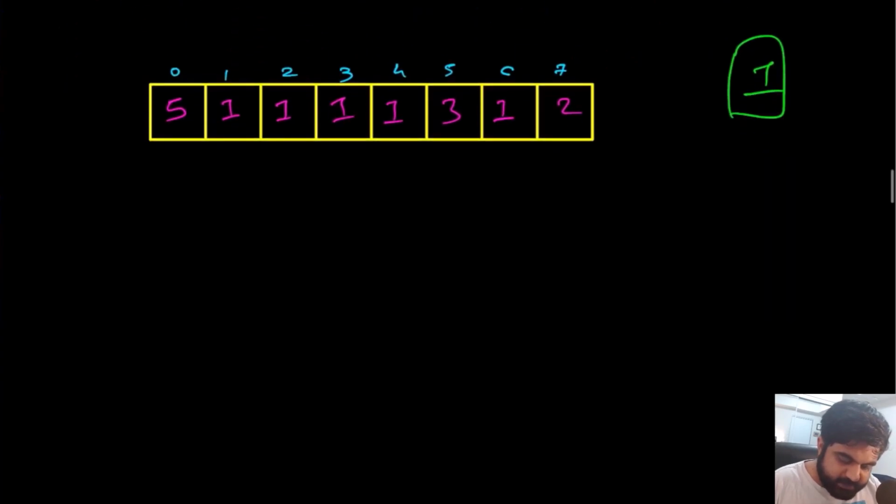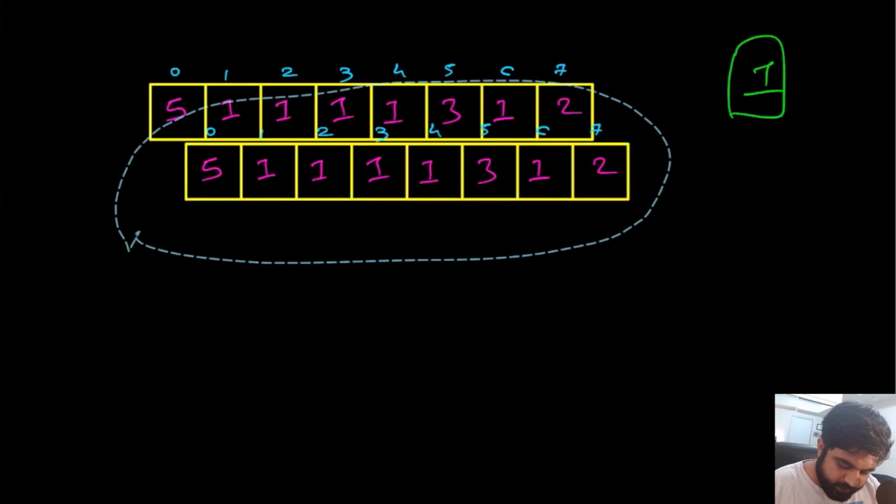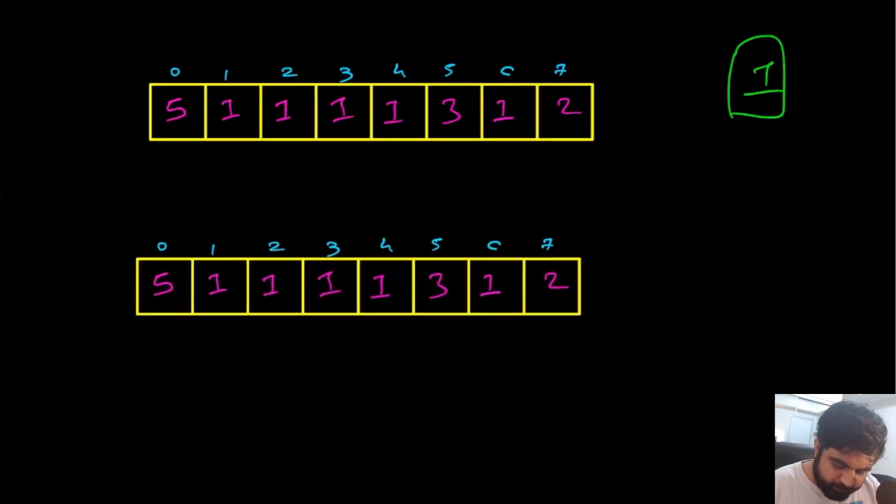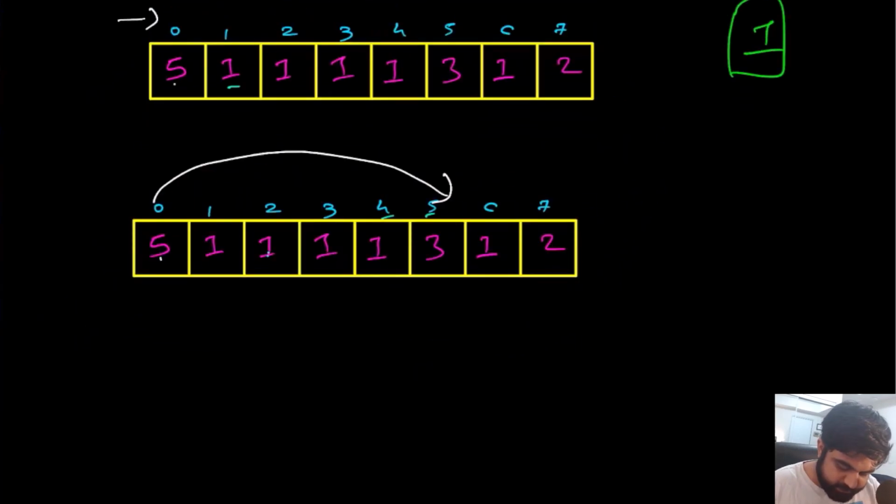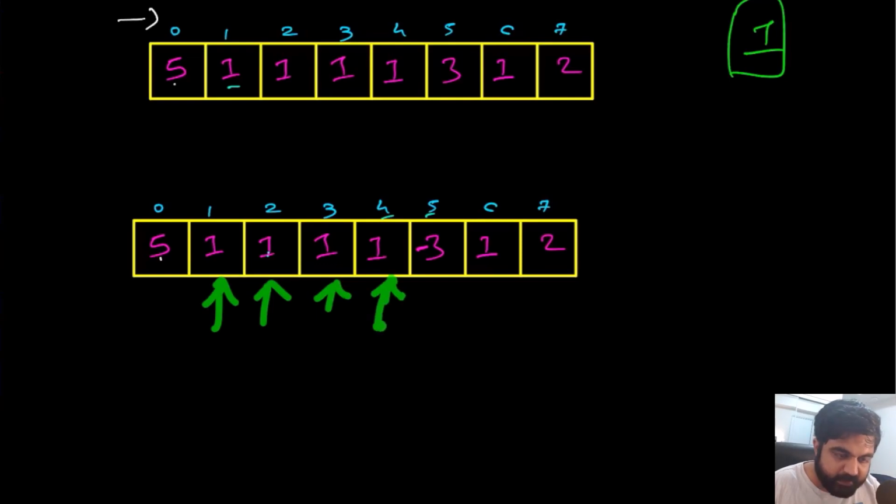So let's quickly do another array, and we will follow the methodology I mentioned. In this case, the first value is 5. Because the first value is 5, we will find the corresponding value and convert it into negative. So this becomes -3. This is value 1, so we don't need to do anything. Again 1, again 1, and again 1. Since these 4 are 1, we are not going to do anything. Now this value is -3.